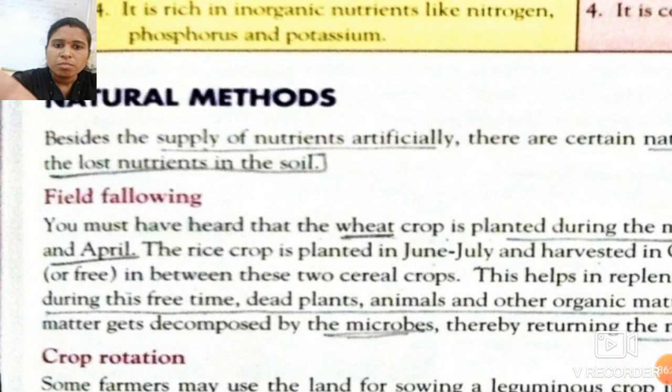Okay students, means you have to plant two different types of crop, not the same type of crop. If you plant the same type of crop, then the nutrients which are required for that crop get removed from the soil, because they are already used by that plant. Okay students, so this is all about field fallowing.